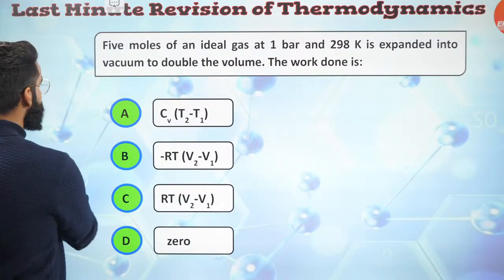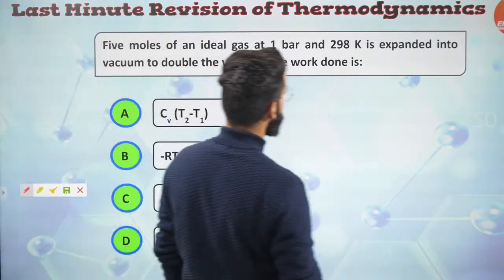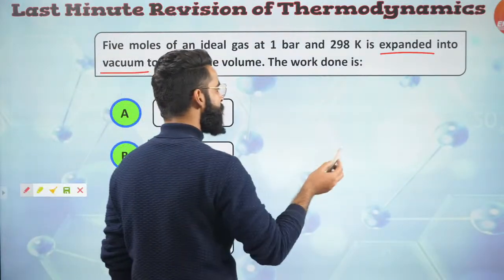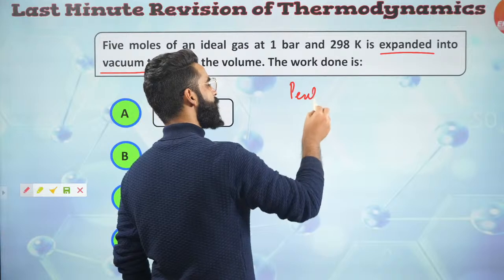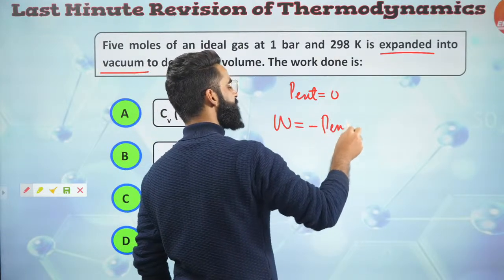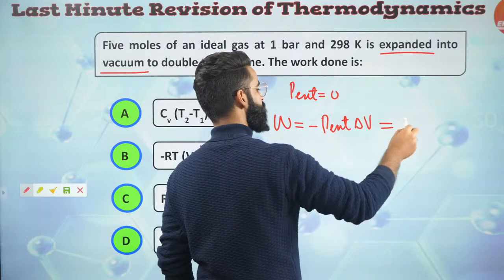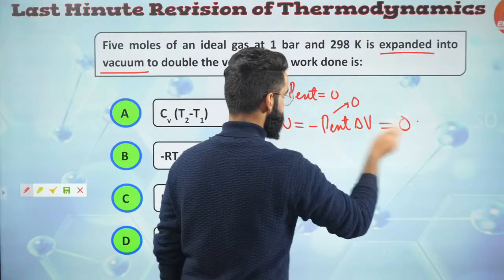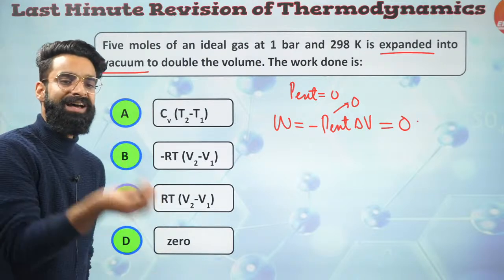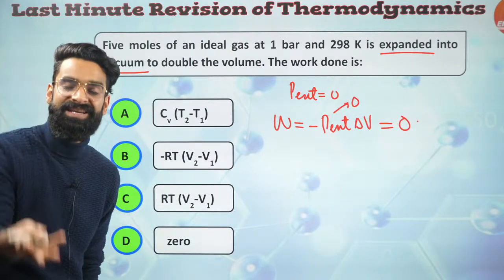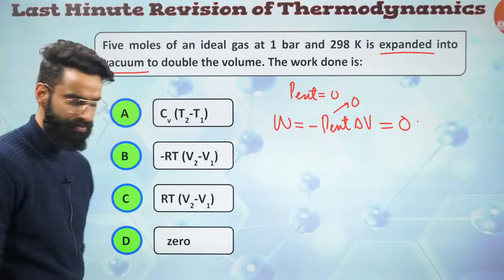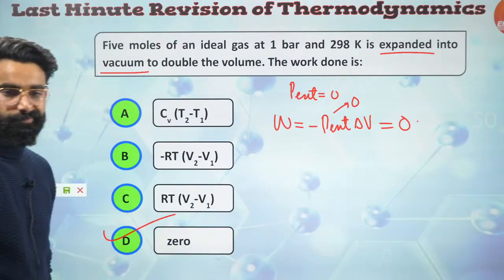Well, people, as far as the question is concerned, we are doing the expansion in vacuum, right? In vacuum means external pressure is 0. We know W is equal to minus P external delta V. If external pressure is 0, that means the W value is 0. That's what I was supposed to calculate. Work done in free expansion, guys, is always 0, correct? I hope you remember that. It's going to be 0.